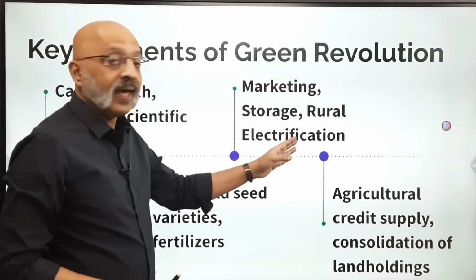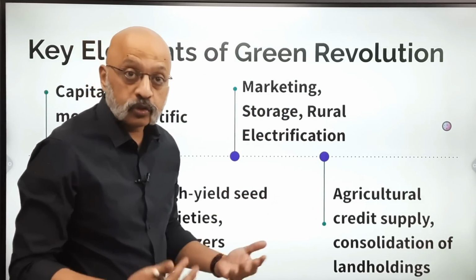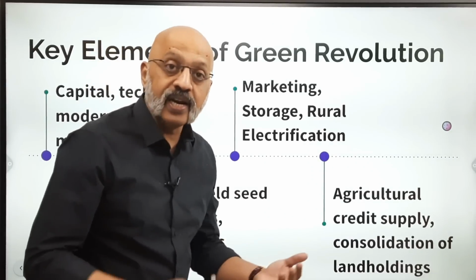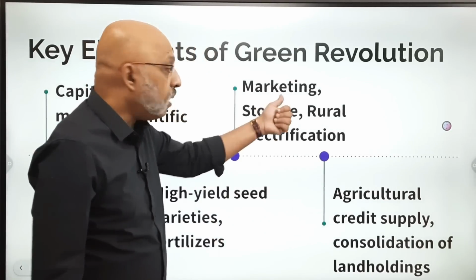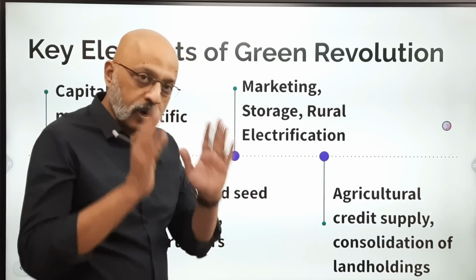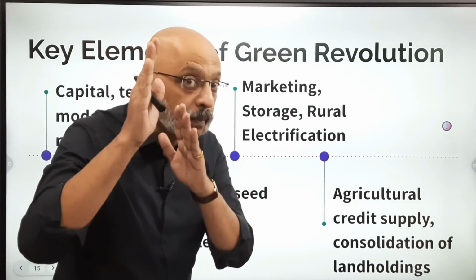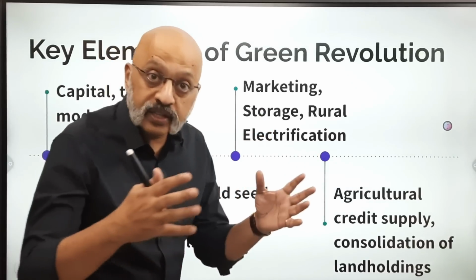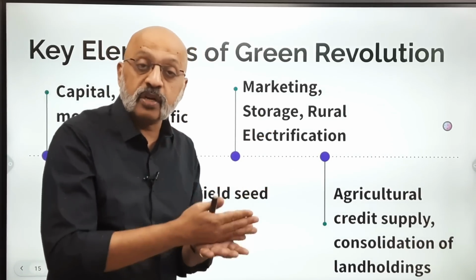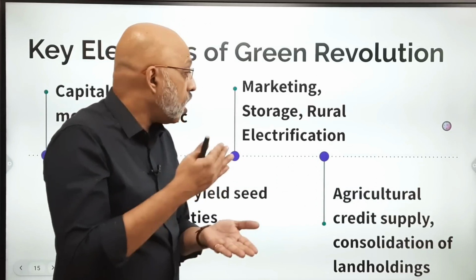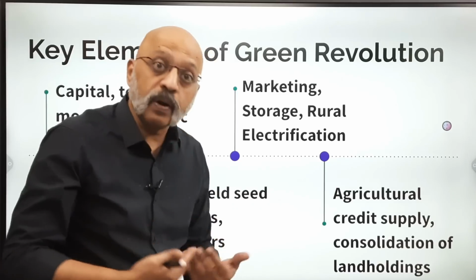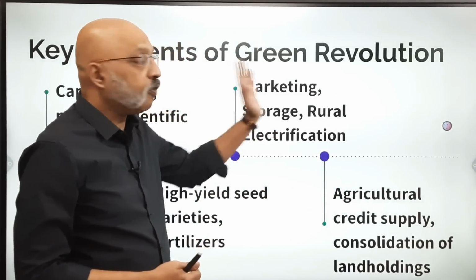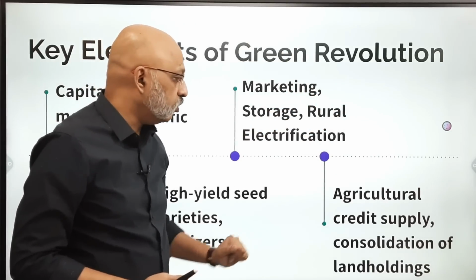Marketing, storage, rural electrification. Rural electrification is very important, so that you will have electricity for the farmers in order to take care of their different needs for farming, etc. Marketing, that is, you are able to say, okay, I know exactly where I'll get the best price for my crop of cotton. Storage, whether there is cold storage available, especially for vegetables and fruits, etc., right? Or something like flowers, that's also part. Floriculture is also part of farming, right? So storage units is another part of the key elements of the green revolution.